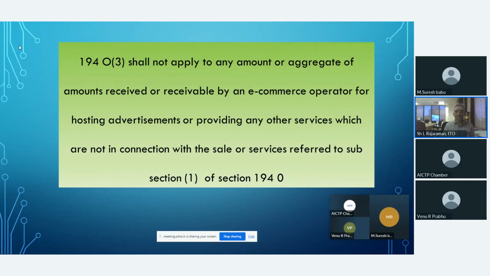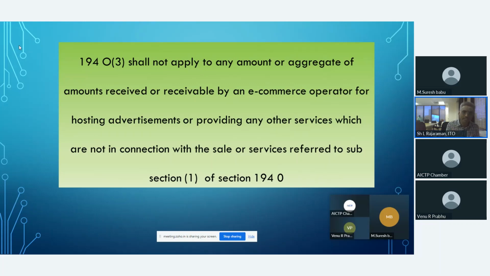194O(3) shall not apply to any amount or aggregate of amounts received or receivable by an e-commerce operator for hosting advertisements or providing any other services which are not in connection with the sale or services referred to in subsection 1. The 194O(3) has one proviso.